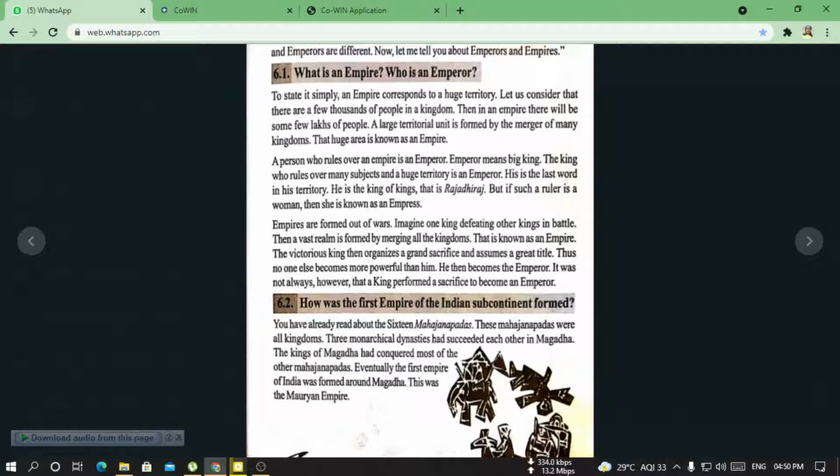Okay, then who is an emperor? A person who rules an empire, who rules that large territorial unit, is known as an emperor. So emperor means a big king. That person who rules that large area or large territorial unit is known as an emperor.